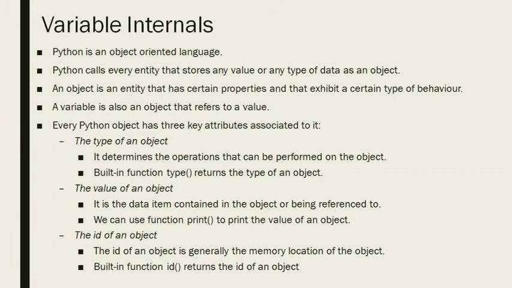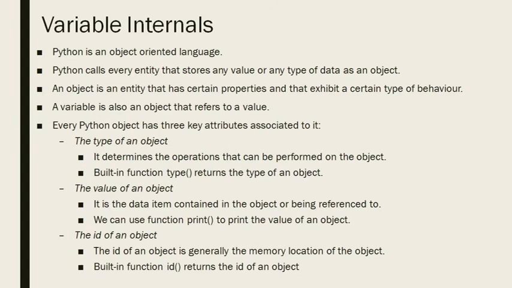The first one is the type of that object. Type means data type, which we have already studied. It determines the operations that can be performed on that object. So its type will give you an idea of what types of operations will be allowed on that particular object. And how to know the type? There is a function called type that returns the type of an object. You pass the name of that object inside the parentheses of type, and it will give you the answer.